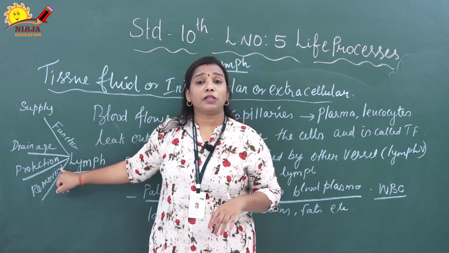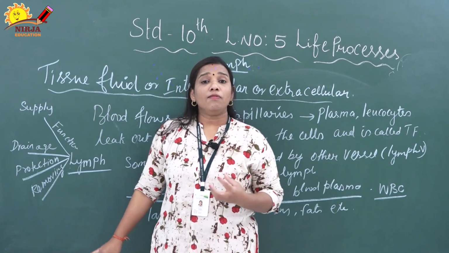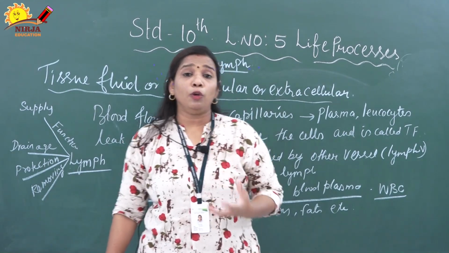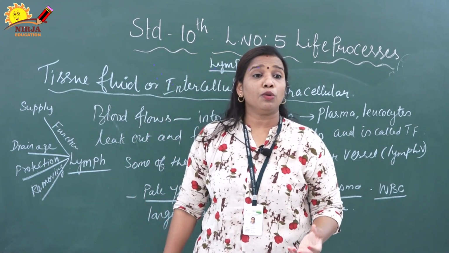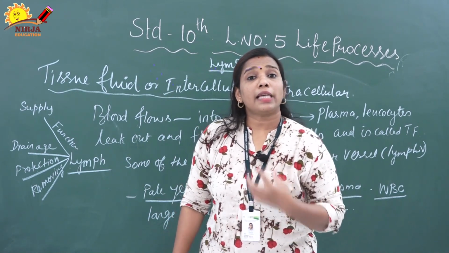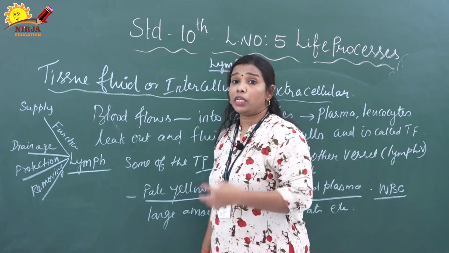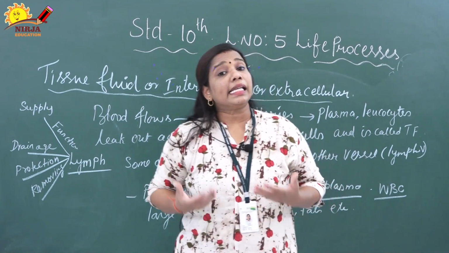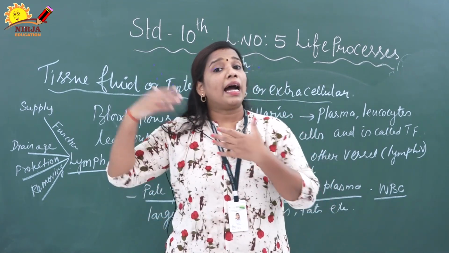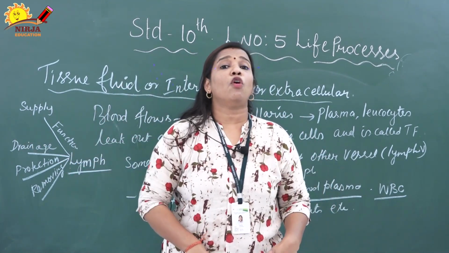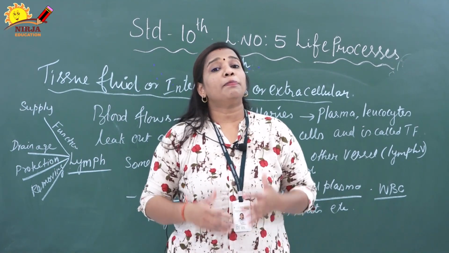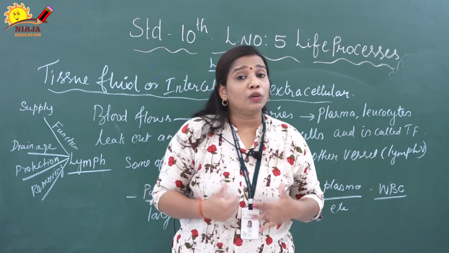The third function is protection. I already told you the lymph contains lymphocytes, that is WBC. WBCs produce antibodies. These antibodies protect our body, and at the same time increase our body immunity against antigens. Whatever foreign substances enter, they will not be allowed to go inside.